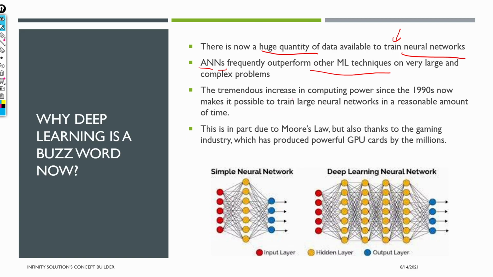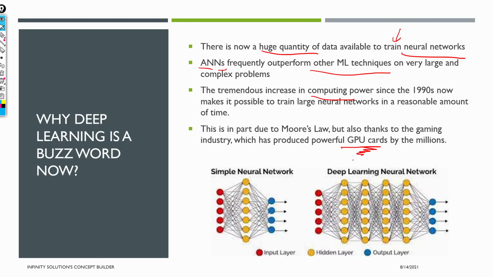Then there is also an increase in computing power since the 1990s. Nowadays we have even 16 GB of RAM, and even more, like GPUs and everything. The gaming companies, like Nvidia, have their GPUs, and they are also making gaming processors.